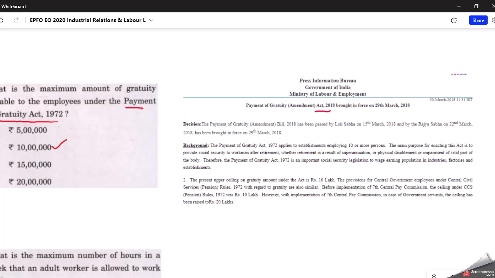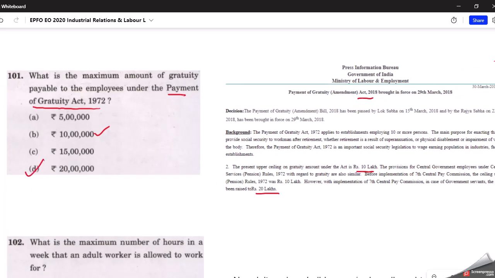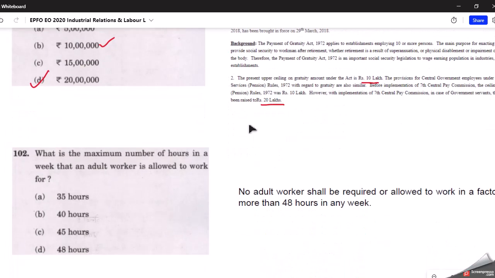They brought an amendment act in 2018, and earlier the upper ceiling was ₹10 lakh, and now the government, with the implementation of the 7th CPC, has increased the ceiling to rupees 20 lakhs. So here the correct answer is rupees 20 lakhs. So remember this. So the maximum gratuity which is payable to employees under this Payment of Gratuity Act is rupees 20 lakhs, and I think it is also exempted from tax benefits.